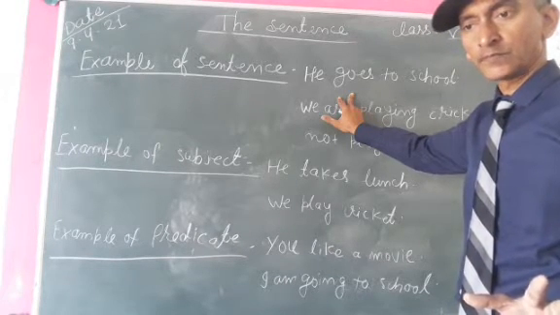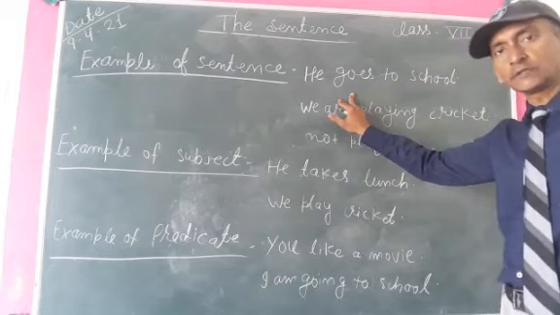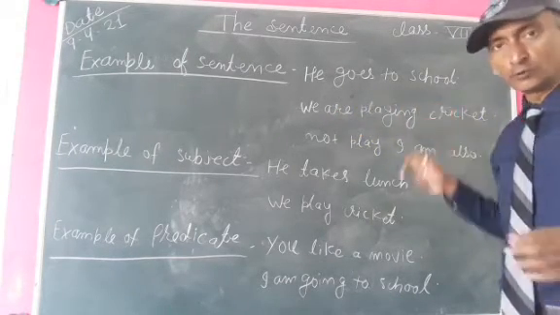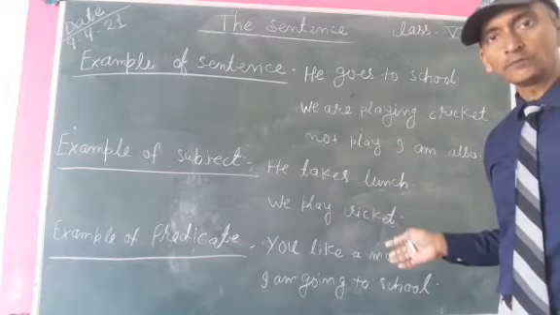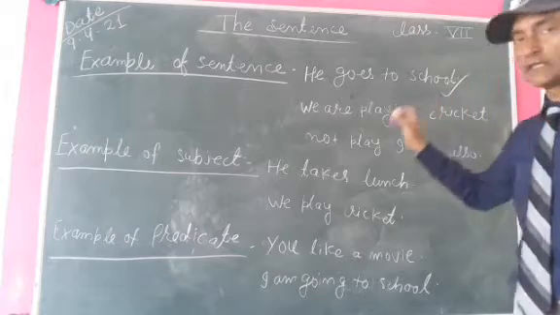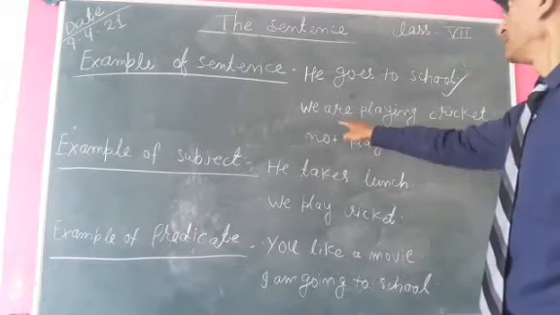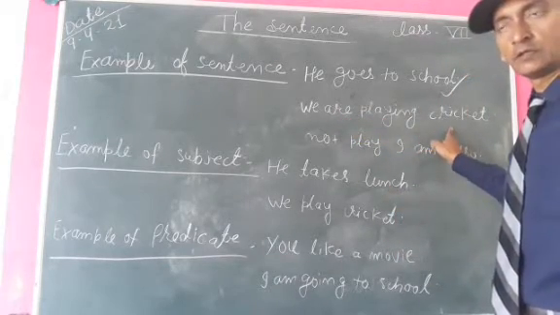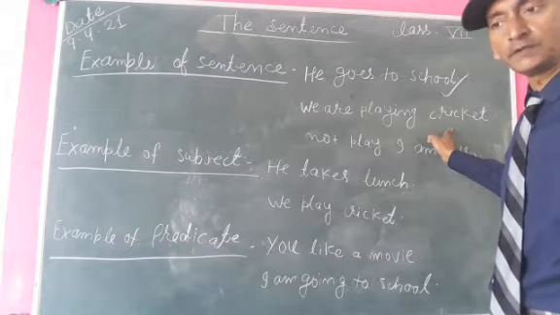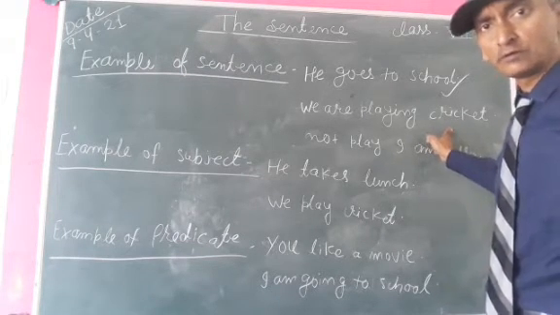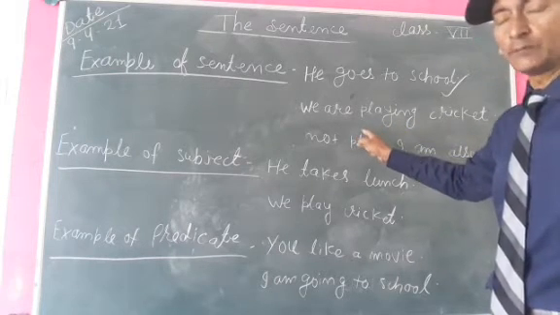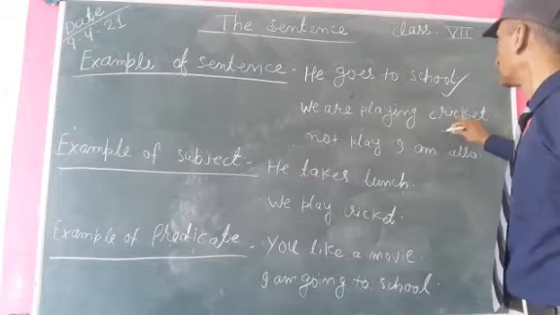It conveys a message. There is no doubt about it. So this is an example of sentence. Sentence number 2: We are playing cricket. It is making complete sense, no doubt about it. So this is also an example of sentence.